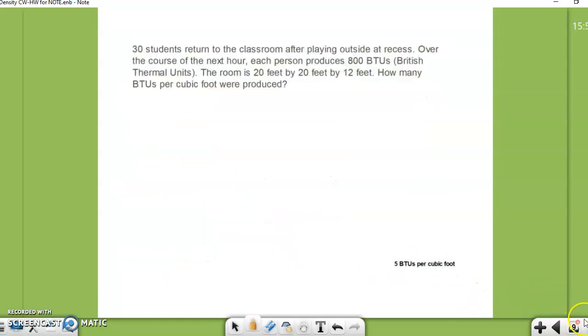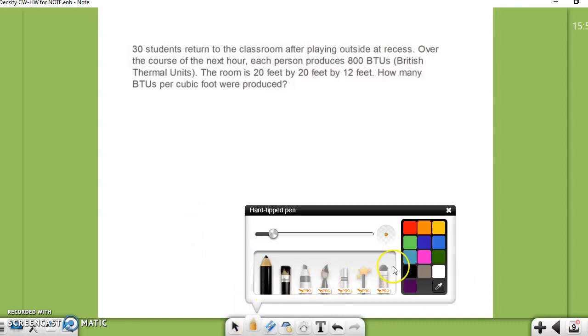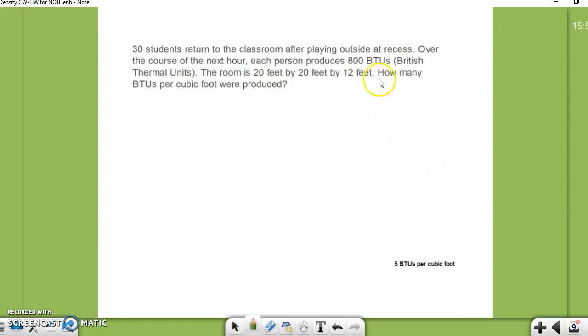Okay, last problem we're going to look at in this part of the lesson, we'll have one more after this. It looks at BTUs, the British thermal units that are used to air-condition rooms. I've got 30 students playing outside, and they come in, and over the course of the hour, each of those kids produces 800 BTUs. The room is 20 by 20 by 12.